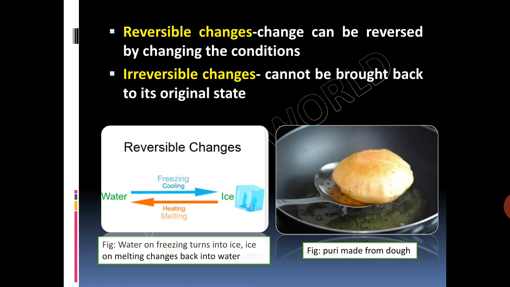Now, irreversible change. If a substance cannot be brought back to its original state after a change, it is said to be an irreversible change. On burning, a piece of paper changes to ash, it is an irreversible change because paper cannot be obtained back from ash. Then if we have made puri from dough, we cannot get back dough from puri. Then ripening of fruits, then rusting of iron, cooking of food, these are all examples of irreversible change.